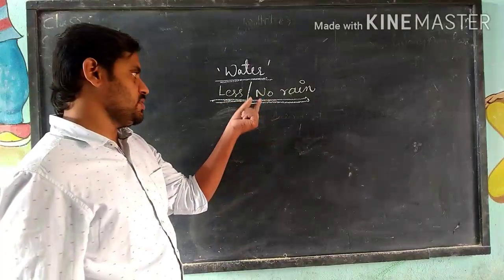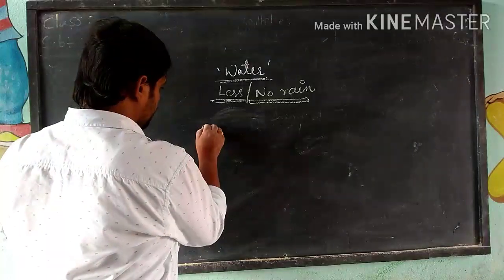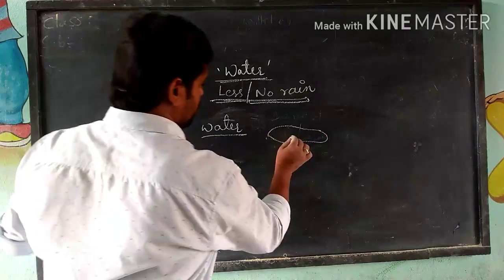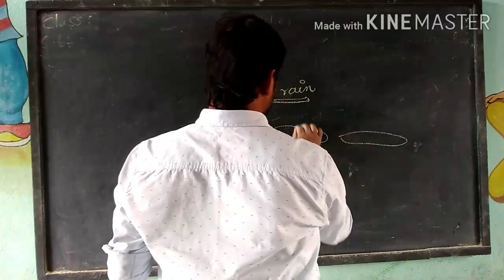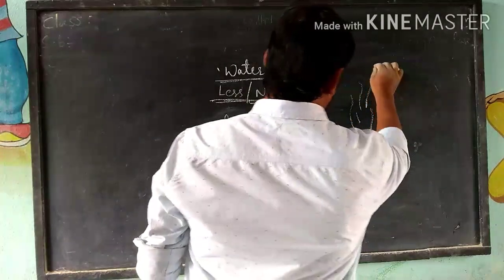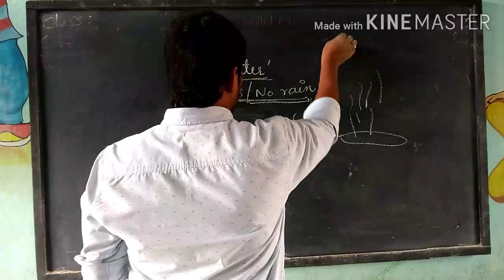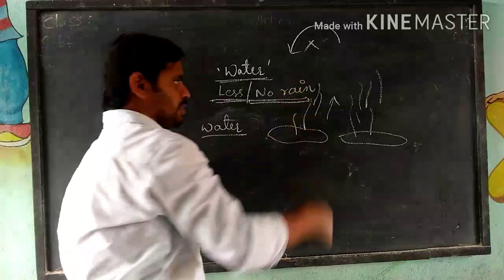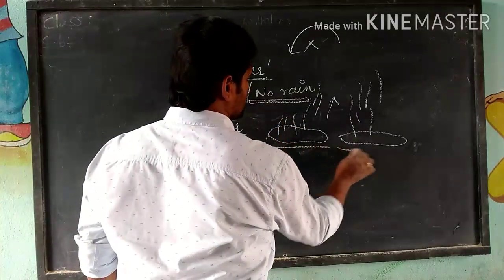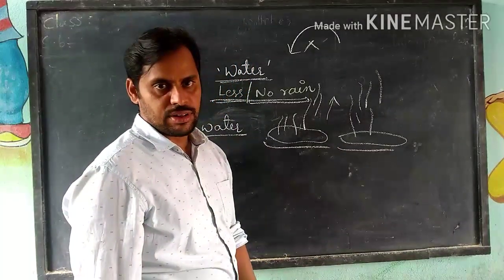When there is no water recycling, the water bodies present in that area become drier, because evaporation is a continuous process. Continuously the water is evaporating, but condensation is not taking place in the particular area. So whatever water bodies are present, they are going to lose the water. There is no more water here, right?